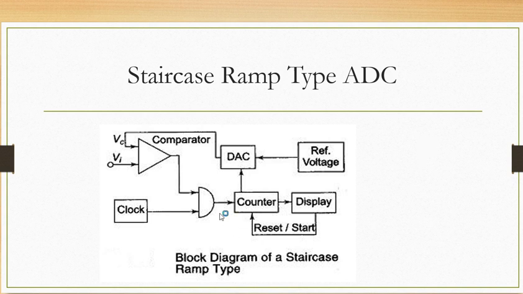But remember one important thing: for each and every count, suppose the count is incremented from 0 0 0 0 to 0 0 0 1, that 0 0 0 1 is applied to this DAC, and the DAC converts that digital value into analog DC voltage, which is applied as VC.